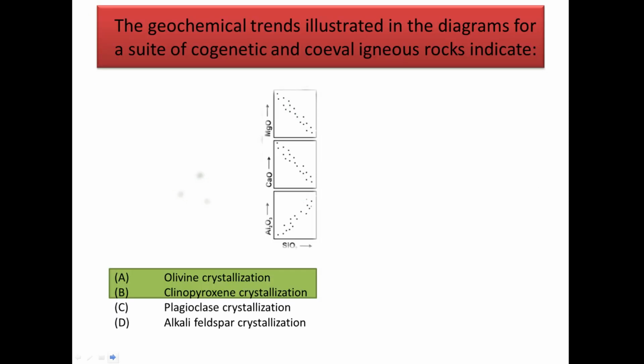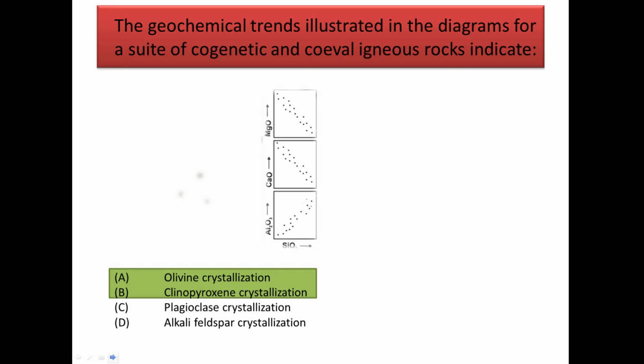The next question is, the geochemical trends illustrated in the diagram for a suite of cogenetic and coeval igneous rocks indicate. Now look, whenever you analyze any Harker diagram like this, then remember some points. If the concentration of a particular mineral species is decreasing with the increase in SiO2, then you must analyze that it is being crystallized to produce a mineral. Okay, that's why its concentration is decreasing gradually with time.